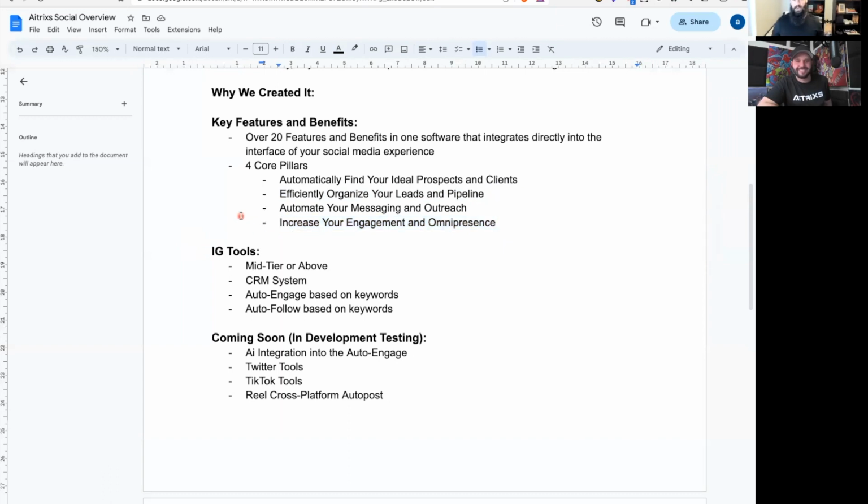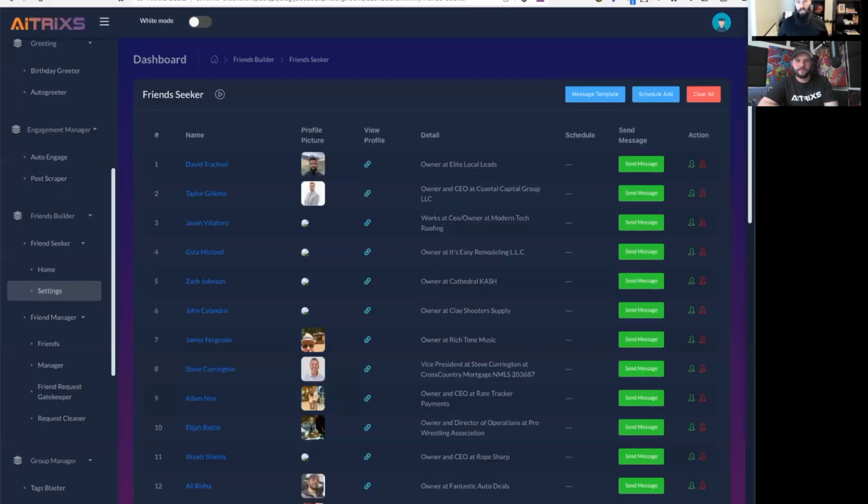So let's go ahead and dive in. We don't want this to be an exhaustive tour of everything that we have in this. We want to really just dive in and show you some of the critical things and go over these 4 pillars in detail. So the first pillar, again, is how to automatically find your ideal prospects.